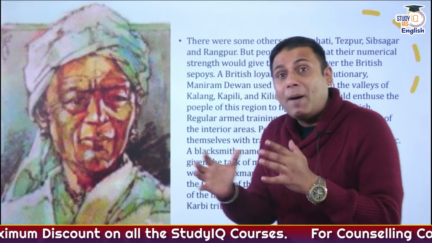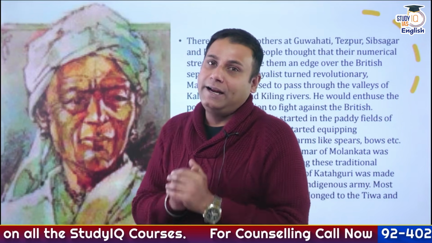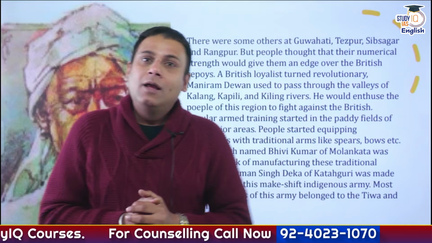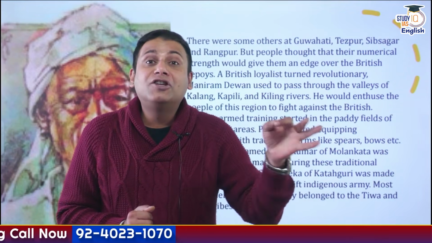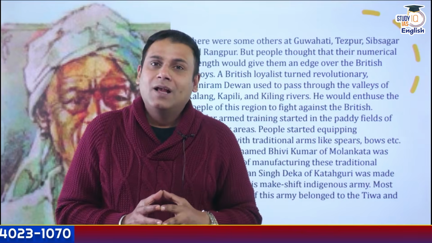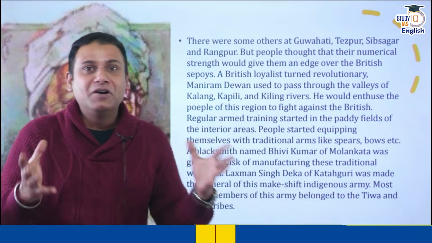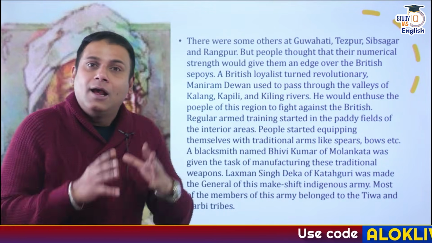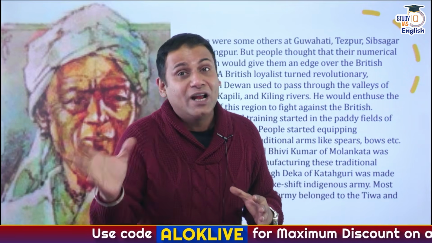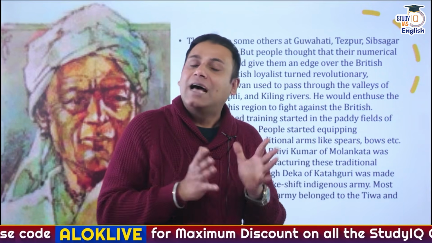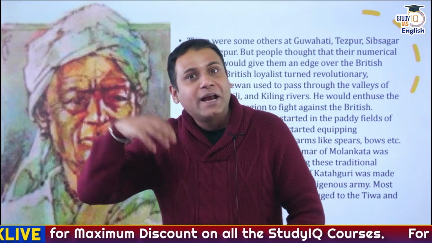Meanwhile, a parallel indigenous army was created. B.V. Kumar was given the responsibility of producing traditional arms and ammunition, such as bows, arrows, spears, and so on. And Lakshman Singh Dhekaji was made the general of the indigenous army, so that they could revolt against the Britishers.